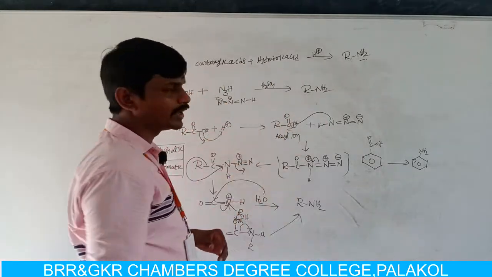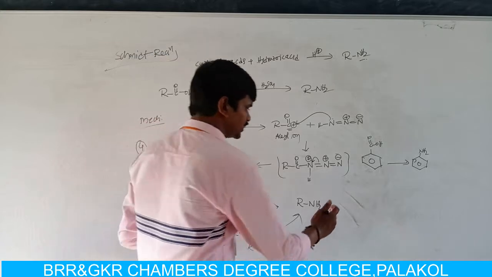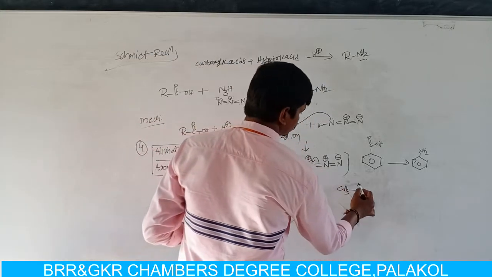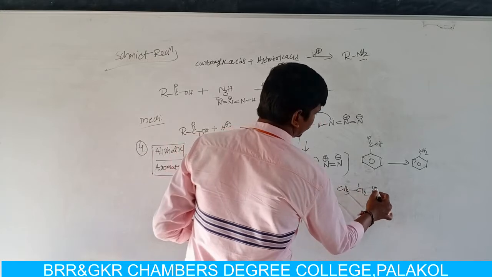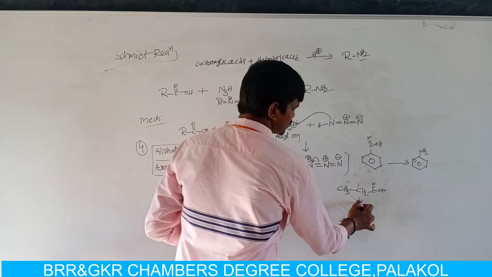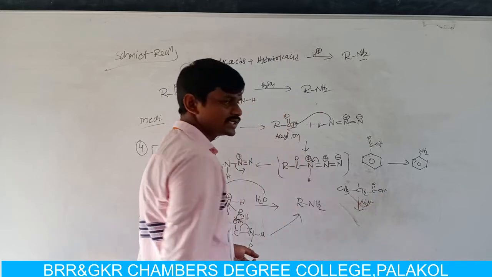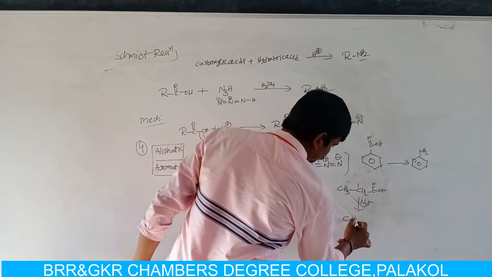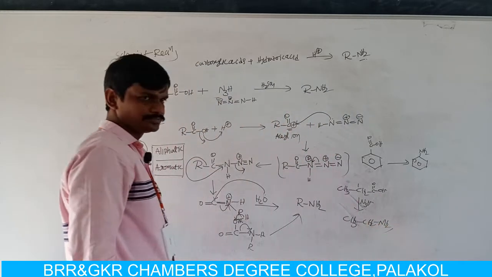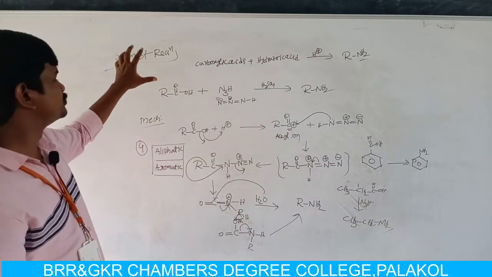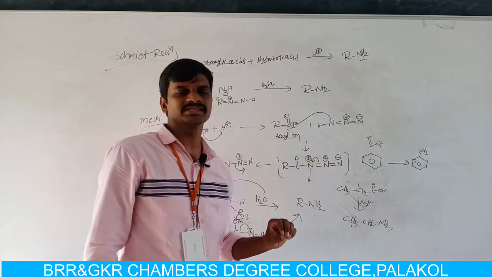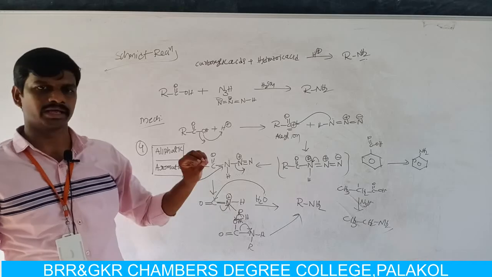If we have to prepare aliphatic amines, for example ethylamine, CH3, CH2, C double bonded OH, propanoic acid, on treatment with hydrazoic acid in strong acidic condition, gives ethylamine. So by using this Schmidt reaction, we can prepare both aliphatic amines and aromatic amines.